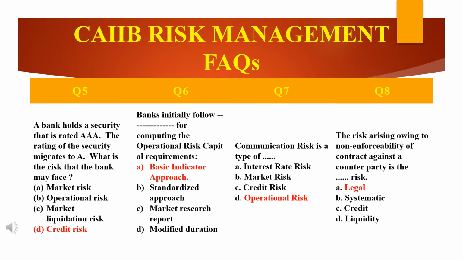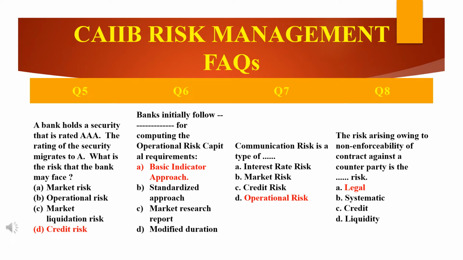So the next question is, a bank holds a security that is rated AAA. The rating of the security migrates to A. So what is the risk that the bank may face? There are 4 options given: market risk, operational risk, market liquidation risk and credit risk. So see here, the answer for this is credit risk, the D option.